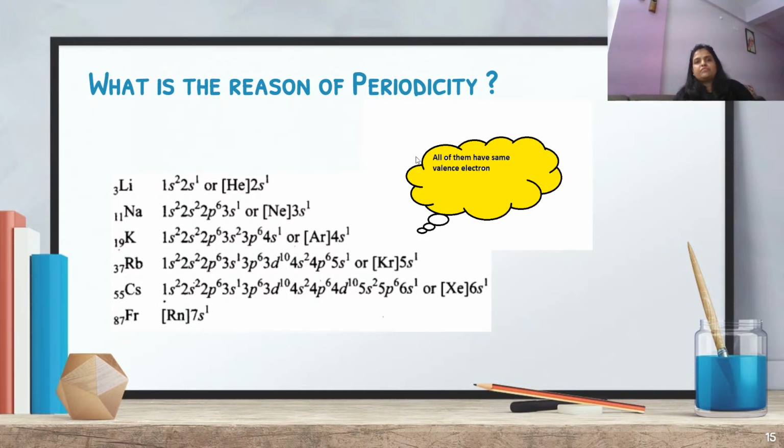And if they have the same chemical properties, they will be repeating the particular properties. So if you are moving down a particular group, for suppose group 1, what happens after coming through all those 8 elements?